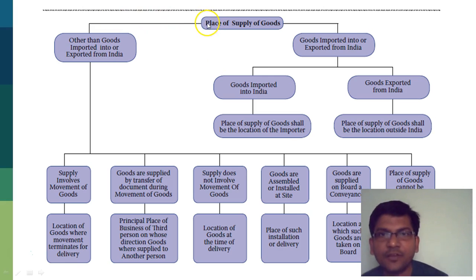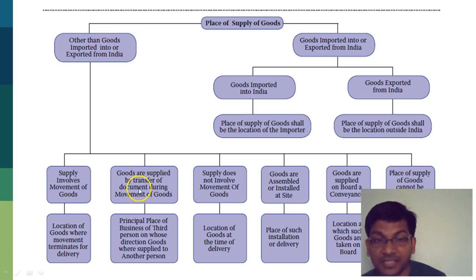As far as place of supply of goods is concerned, if the goods are imported into India or exported from India, then look at a situation where the goods are imported into India, then the location of the importer. So if I am importing it into India from Germany, the place of supply will be Bombay. If I am exporting it from India, the place of supply shall be Germany, where I am actually supplying the goods. In case it's an Indian transaction and supply involves movement of goods, then the location of goods where the delivery terminates. So if there's a transaction which starts in Gujarat and ends in Bengal, it will be Bengal which will be the place of supply.